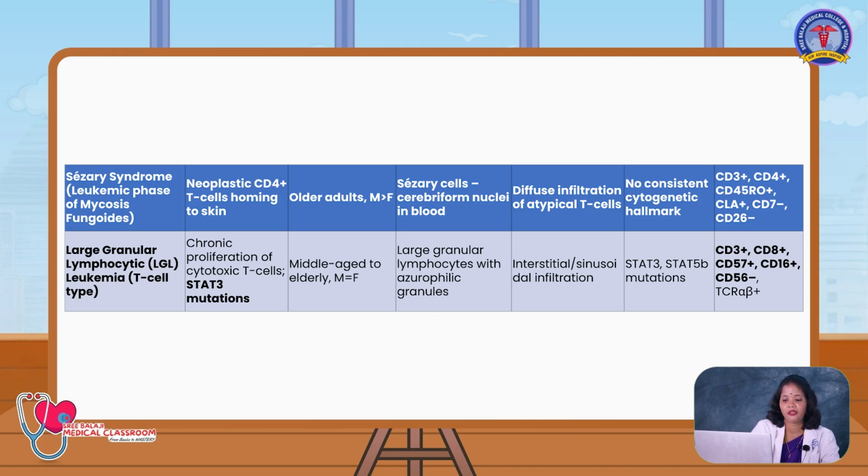Large granular lymphocytes with eosinophilic granules are seen in the peripheral smear. Bone marrow, interstitial and sinusoidal infiltration with the malignant lymphocyte cells can be seen. In cytogenetics study, you can see the STAT3, STAT5b mutation, and immunophenotyping CD3, CD8, CD57 and CD16 will be highly